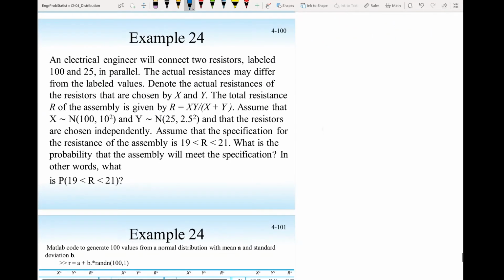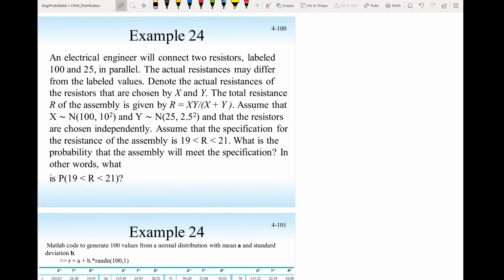So let's just look at this simple example. An electrical engineer will connect two resistors labeled 125 in parallel. The actual resistance may differ from the labeled value. Denote the actual resistance of the resistors that are chosen by X and Y. So let's call this X, let's call this Y. The total resistance, since they are in parallel, R will be X times Y divided by X plus Y.